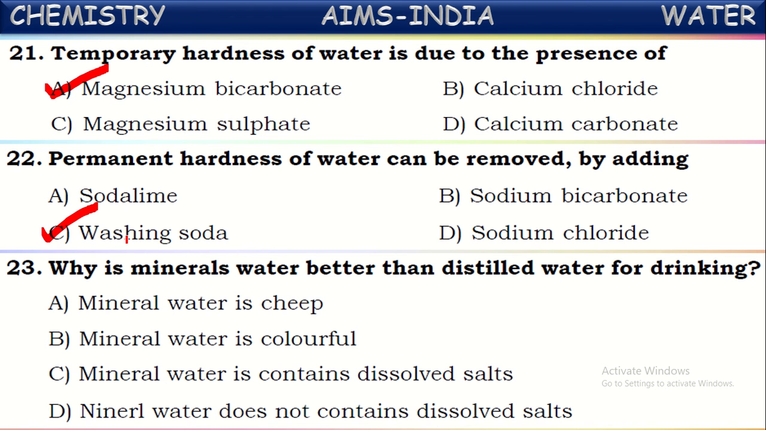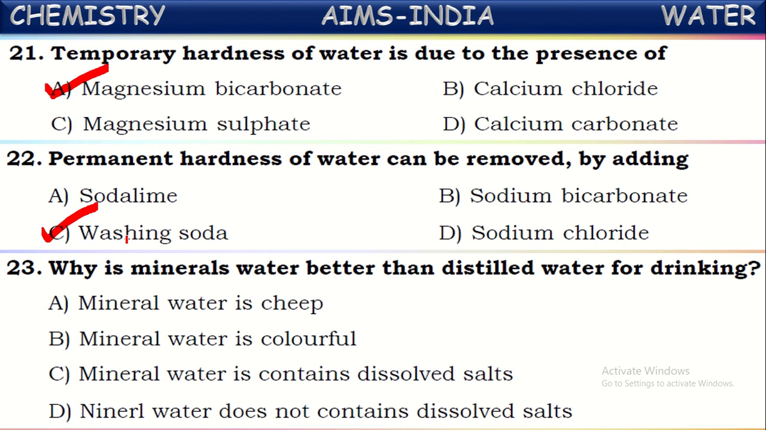Next, why is mineral water better than distilled water for drinking? Yes, why is it preferable to drink mineral water rather than distilled water? We are saying distilled water is the purest form of water. Then why are we not drinking this distilled water? We prefer to drink mineral water. Why? Because distilled water is the purest form of water which does not contain any salts or dissolved gases. But the water which is suitable for drinking should contain small quantities of dissolved salts and gases in it. Then only it is suitable for drinking, then only it is called potable water.